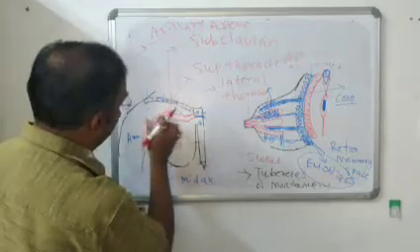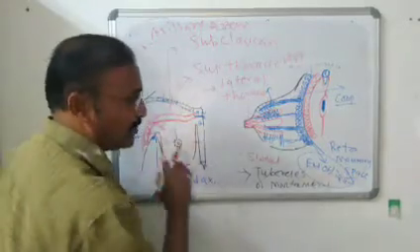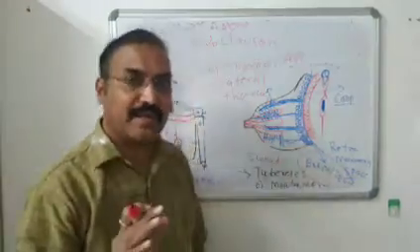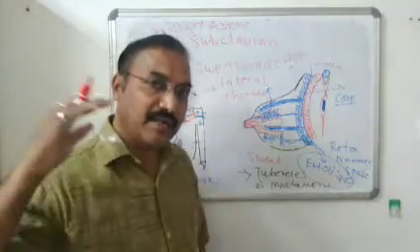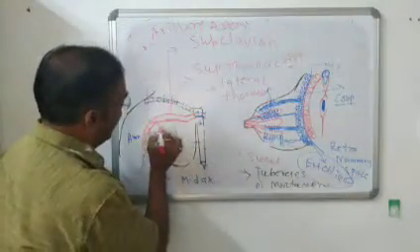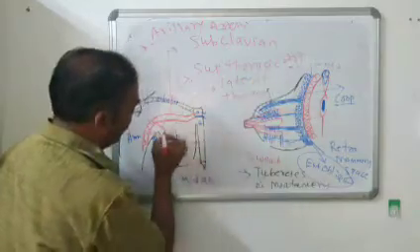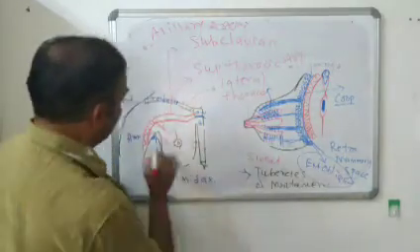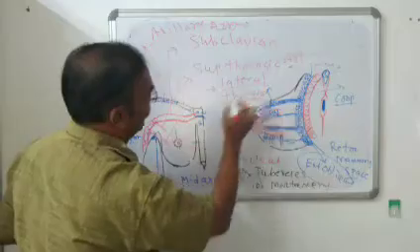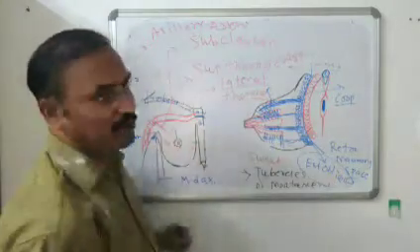In the axillary region, the axillary artery is divided into three parts. The pectoralis minor muscle divides the axillary artery into three parts. We will discuss that part in the next lecture. The first part gives a branch, the superior thoracic artery. It supplies the uppermost part of the breast. Then the second part gives a branch, the lateral thoracic artery. It supplies the lateralmost portion of the breast.